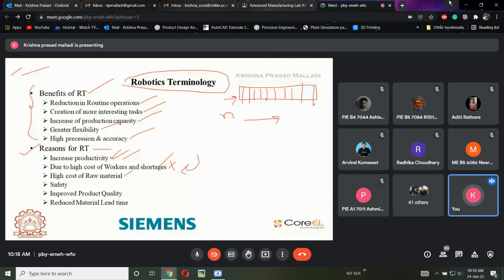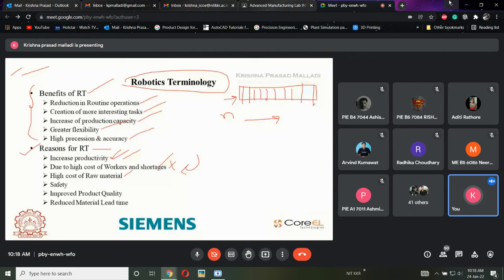After that there is safety. If there is a hazardous application, generally robots will be used in 3H applications. We will call them 3H applications: high risk, hazardous, and there will be some more H. I don't know exactly, I forgot it.